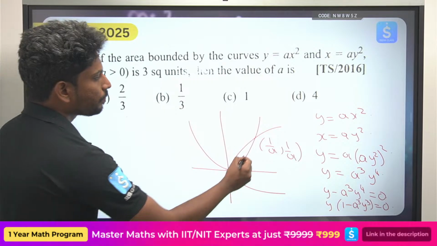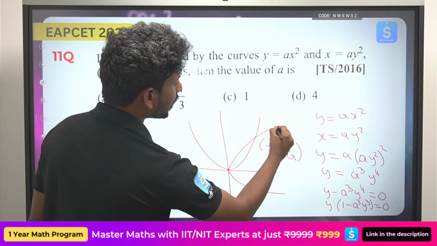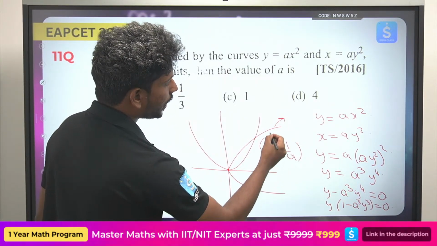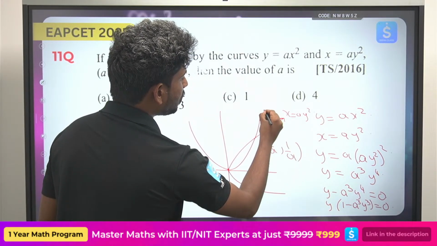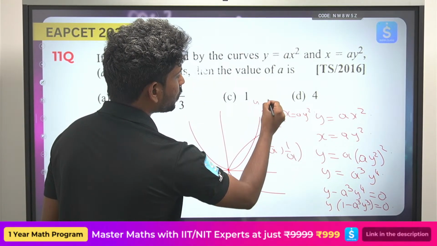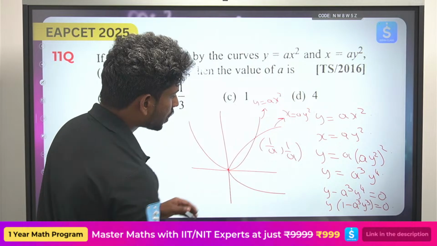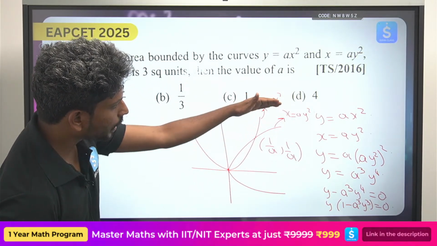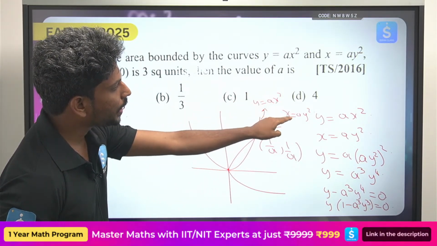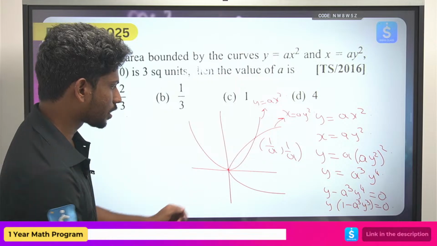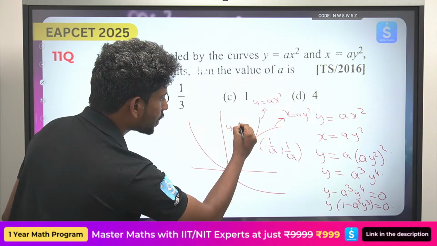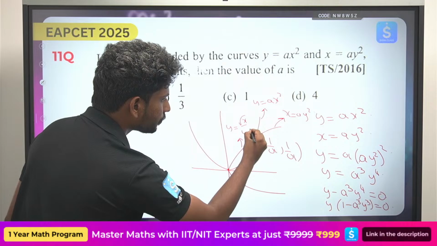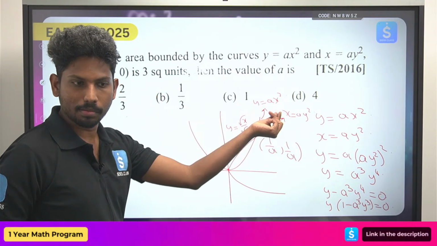Now this curve is nothing but x equal to ay square, and this curve is nothing but y equal to ax square. So what is the upper curve? The upper curve is root x by root a. If you rewrite it, this can be written as y is equal to root x by root a, so y in terms of x.